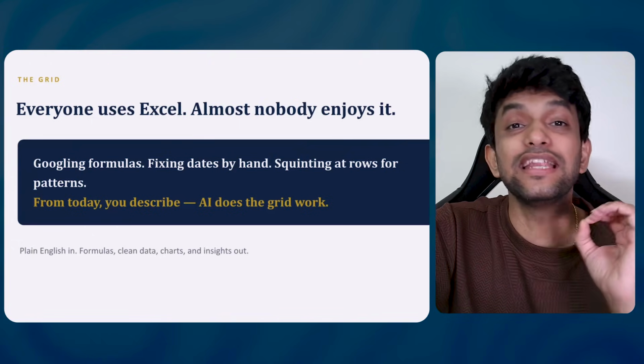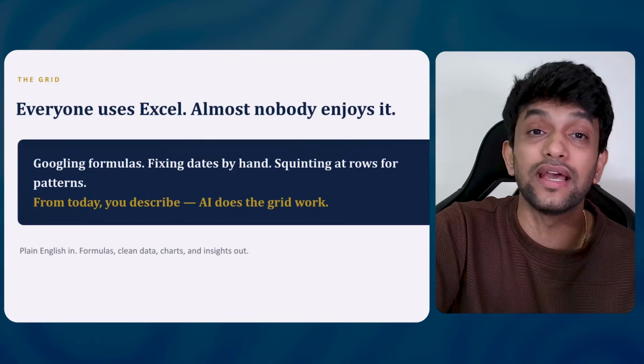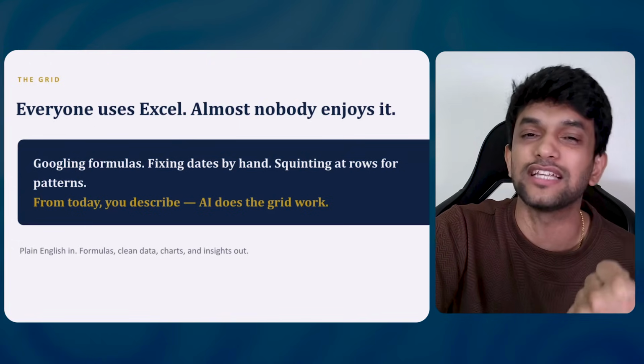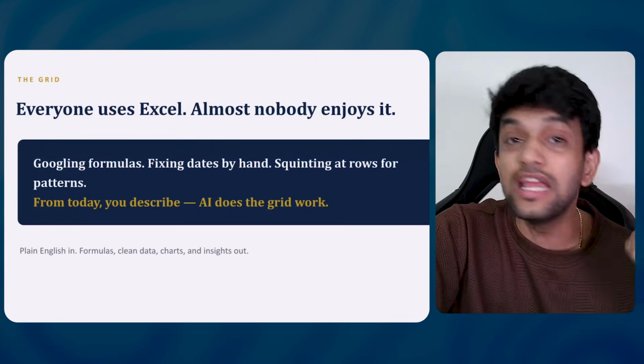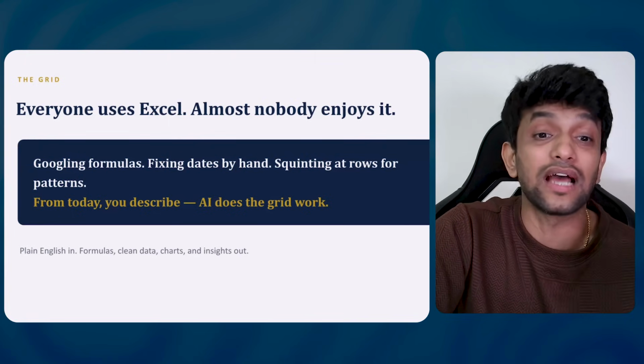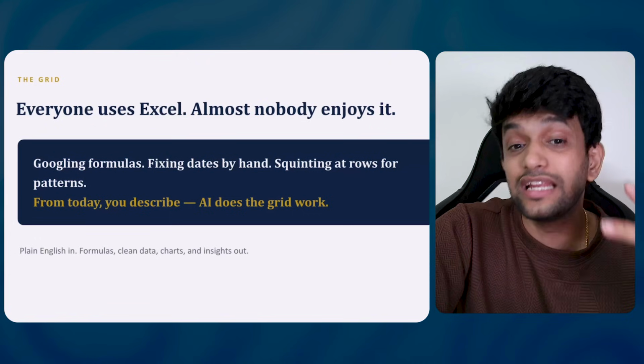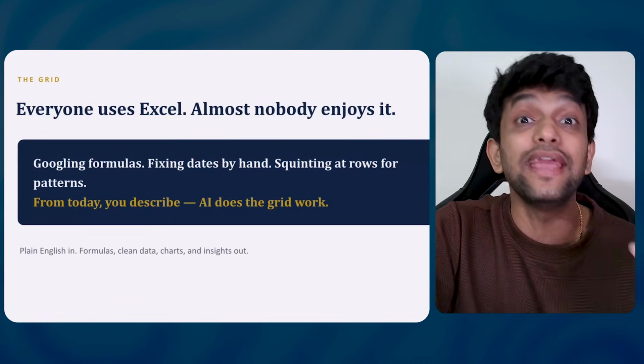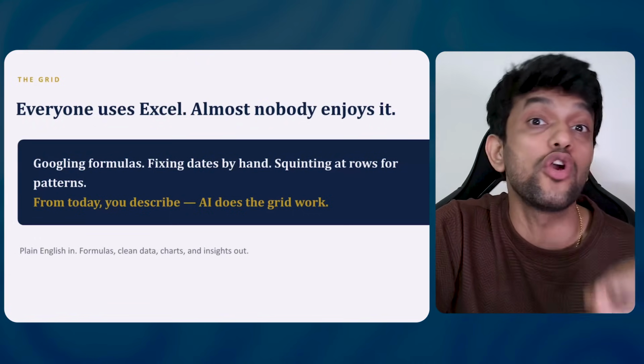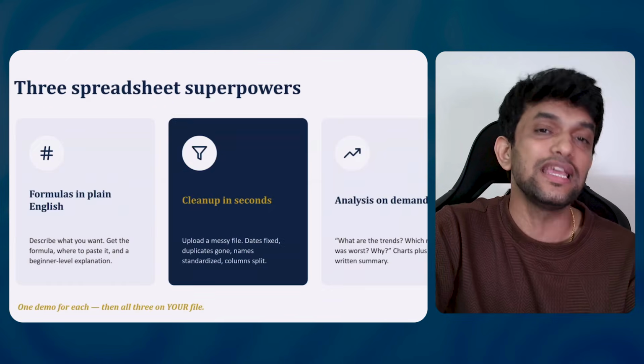I can tell it in plain English what I want to get done. If I want a formula, I can ask my AI to give me formulas. If I want to clean data, I can ask my AI to clean my data. If I want to create charts using my data, AI can create that for me. AI can also get me insights out of my data. I'm going to show you live demos as well, so do stay till the end.